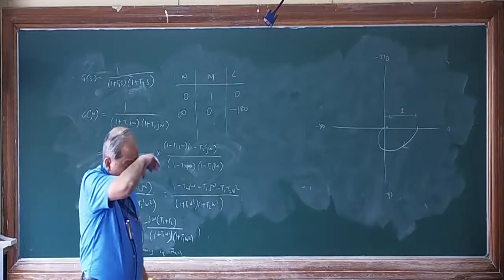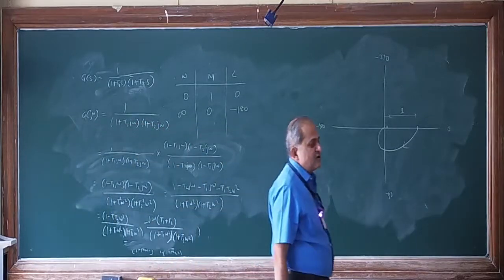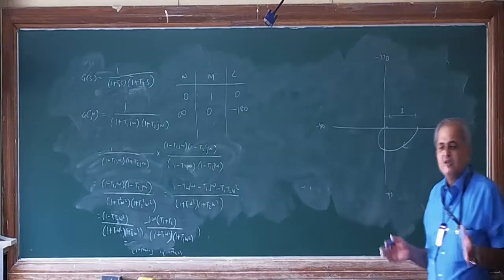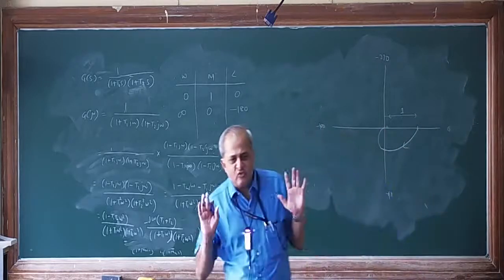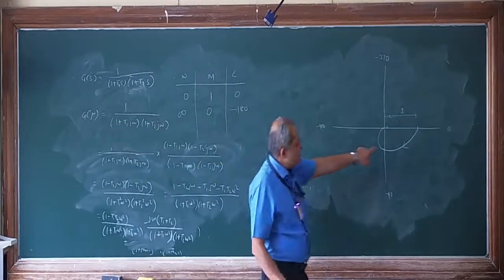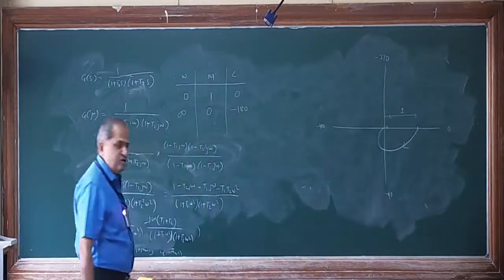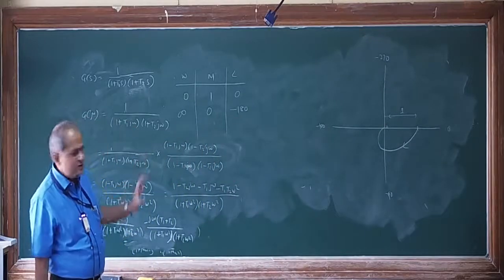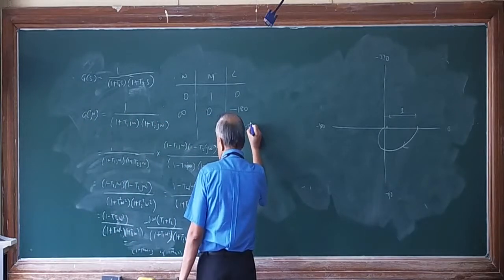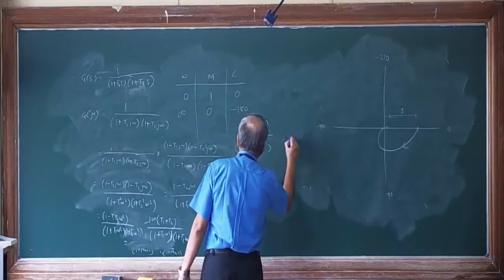We'll go back to the rectangular coordinate system. In a rectangular coordinate system, if the point lies on the x-axis, that means its y-coordinate is 0. Similarly, if the point lies on the y-axis, its x-coordinate is 0. So similarly, if the point lies on the imaginary axis, its real part will be 0. So put the real part equal to 0 and get the value of omega. The real part, 1 minus T1 T2 omega square, divided by the denominator, is equal to 0.